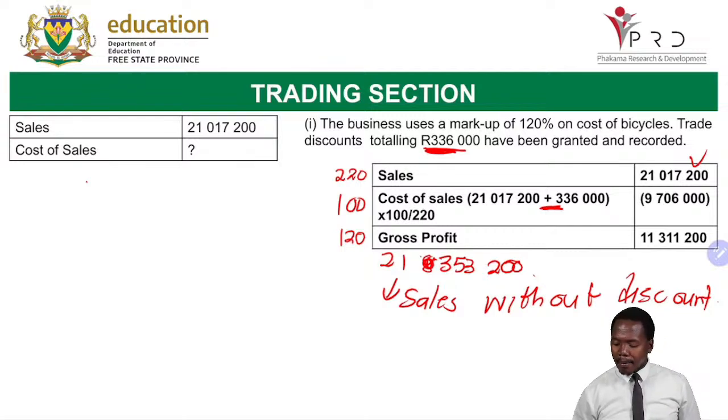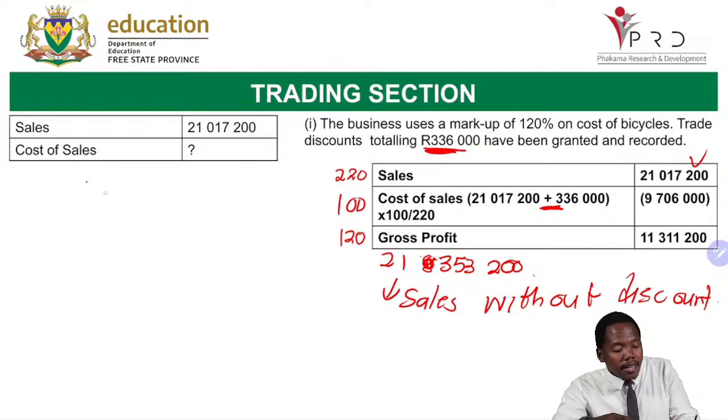Now we say multiply by 100, divide by our 220. Why divide by 220? Because you are given the sales amount.